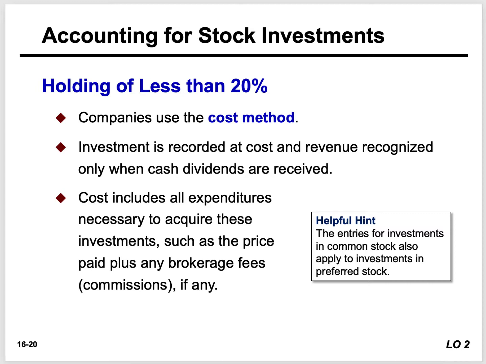Costs include, again, all the expenditures that are necessary for us to buy these investments, right? Price plus commission or brokerage fees, if any exist, okay? Think about it this way. And you notice on a slide there's a nice helpful hint that says the entries for investment in common stock also apply to investments in preferred stock.